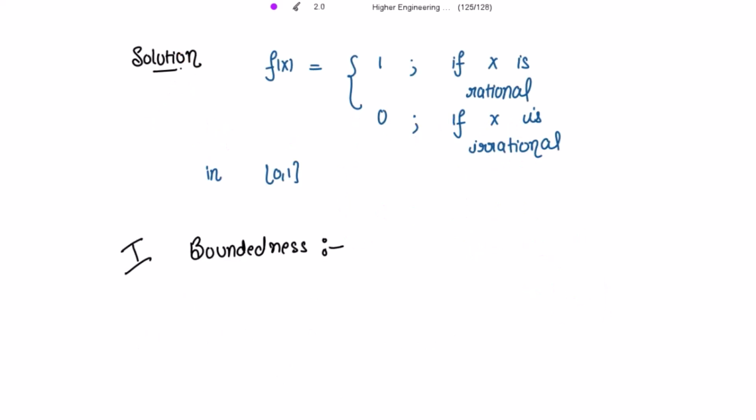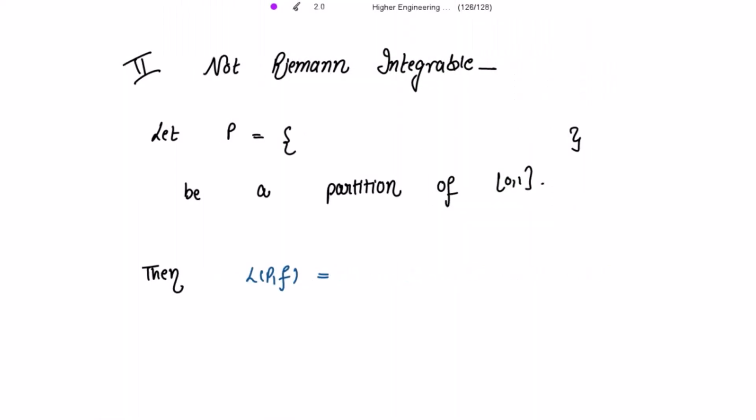About the boundedness, since f(x) is either 0 or 1 in this closed interval [0, 1], therefore, f(x) is bounded in [0, 1]. To show that this function is not Riemann integrable, for that, let's take a partition P having the elements x0, x1, x2, x3 up to xn. Suppose this be a partition of closed interval [0, 1].